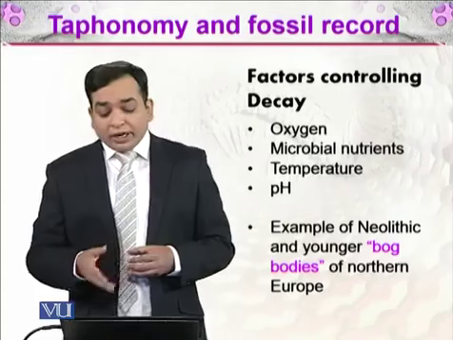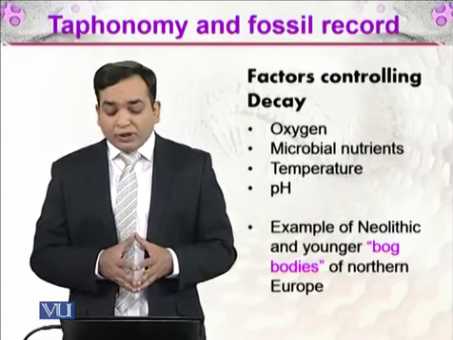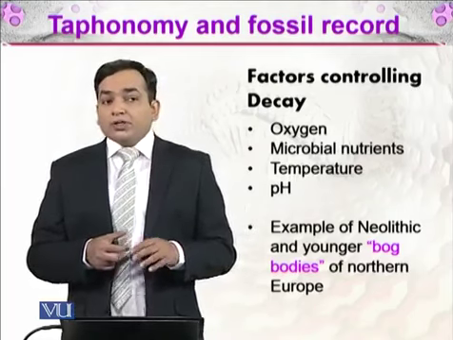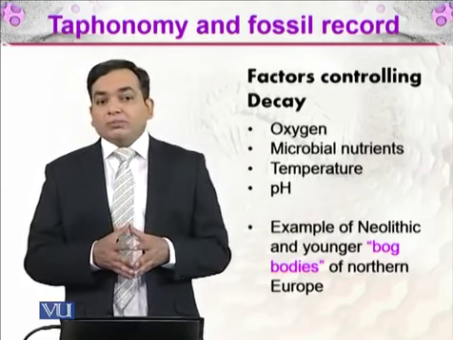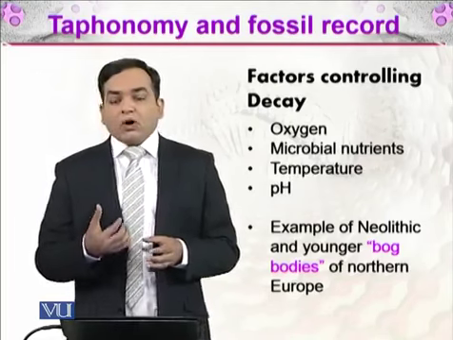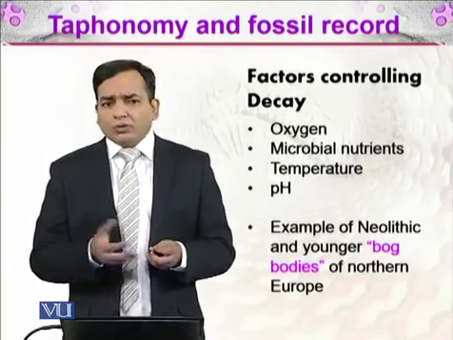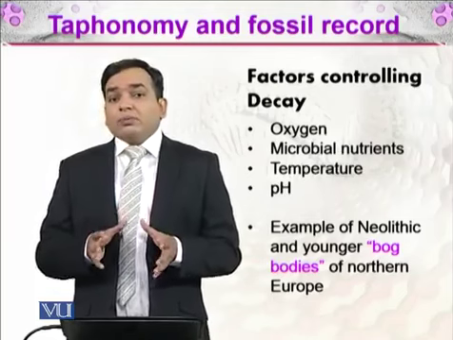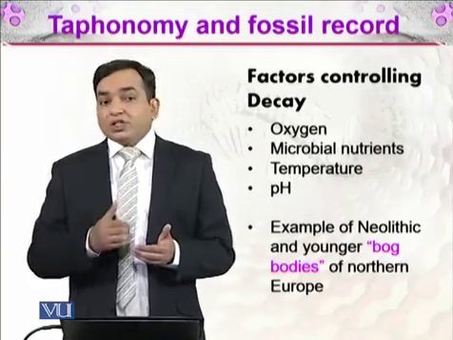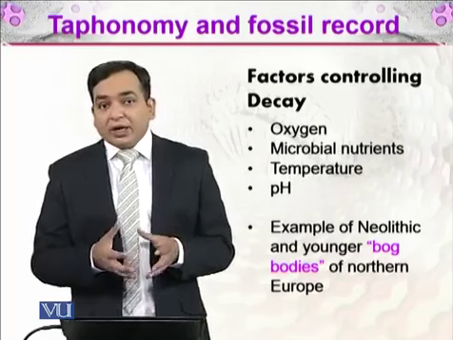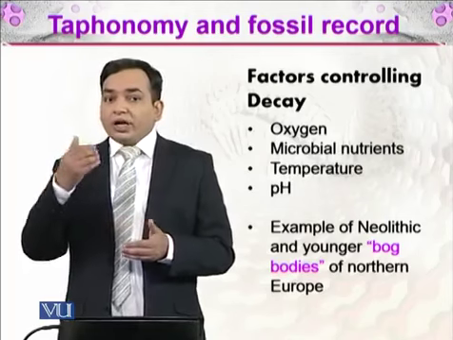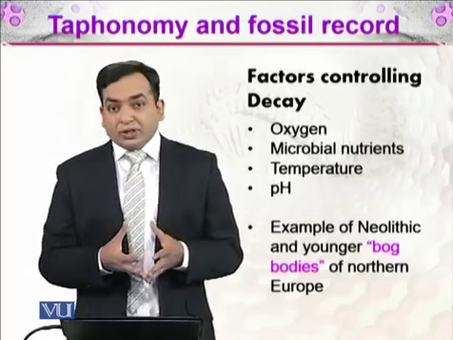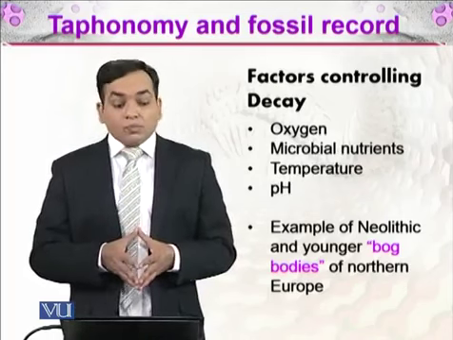And in case of pH, we have the example of Neolithic and younger bog bodies of Northern Europe, right? So in Northern Europe, there are some bog bodies. Bog we call the peat bog. You may have already learned about that. These are the bodies in which the pH is very, very acidic, and due to which everything that goes in it is excellently preserved. So these are called bog bodies.